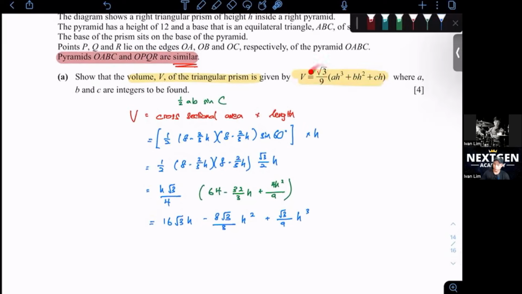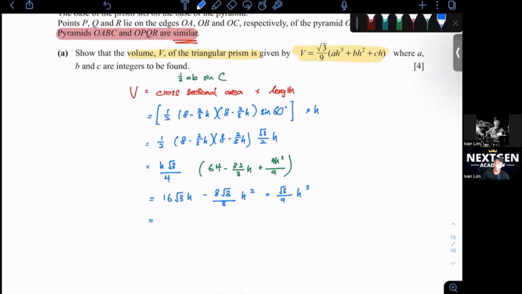Okay, you see, you factorize out a value which is root 3 over 9, then arrange it in h cubed, h squared, and h. So maybe what will be easier, we just rearrange these terms into h cubed first, then h squared. So root 3 over 9 h cubed minus 8 root 3 over 3 h squared plus 16 root 3 h. Okay, then we factorize out root 3 over 9. This one will be left with h cubed.